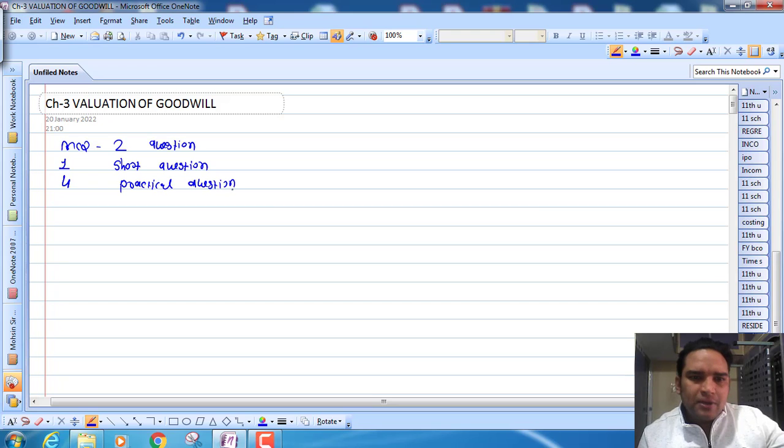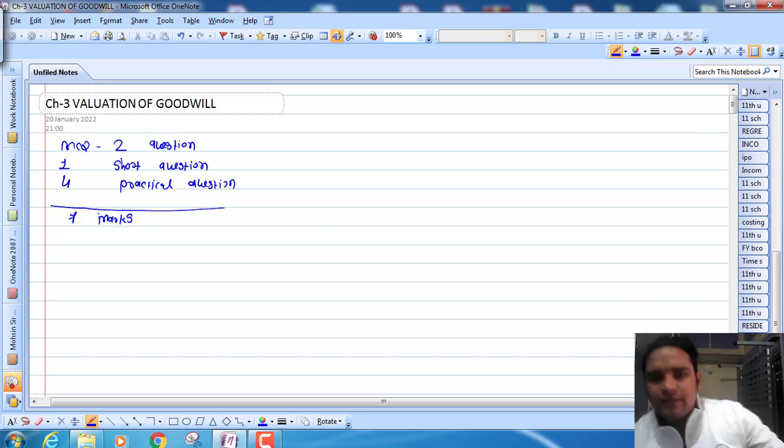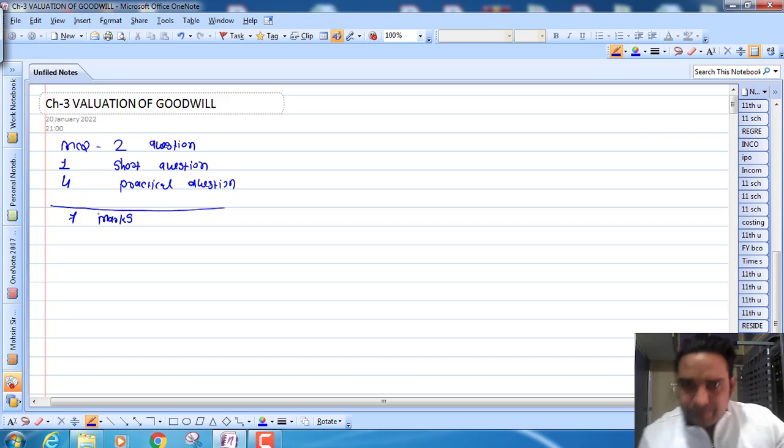So the weightage of this chapter is 7 marks in the board examination. Now you learned the meaning of goodwill in the 11th standard, that goodwill is an intangible asset.